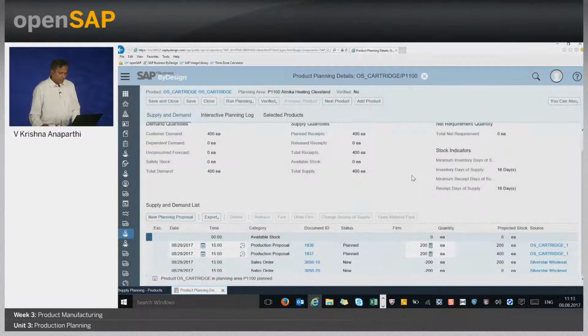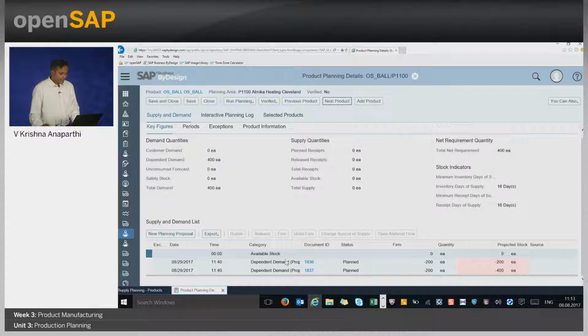Once the planning is run, the system will always create the receipt elements. Now if you see here, the system created the production proposals in order to meet the demand. So let's save this particular result and check the impact of it. Now what exactly is the impact of this? The production proposal got created, which will create the dependent demand requirement for the components.